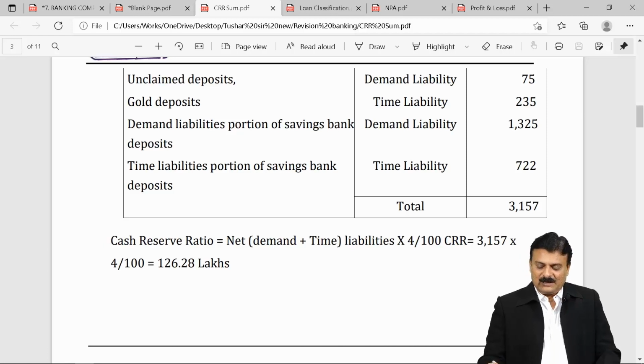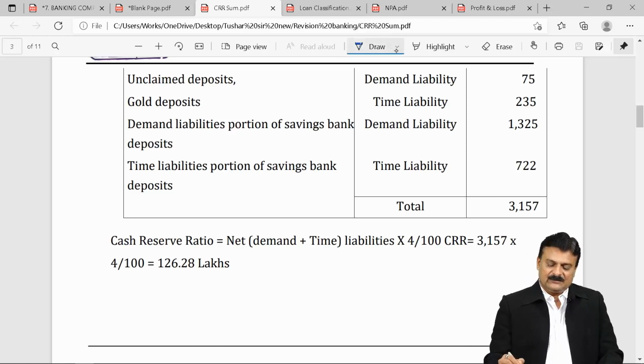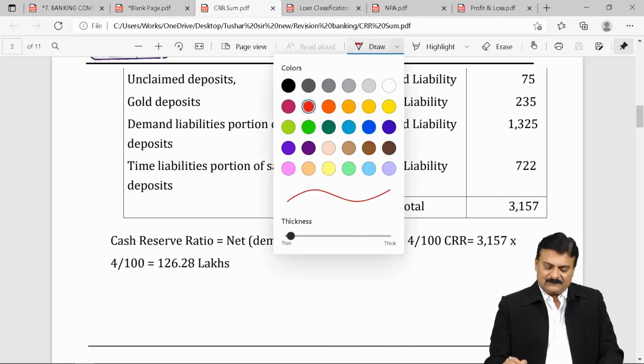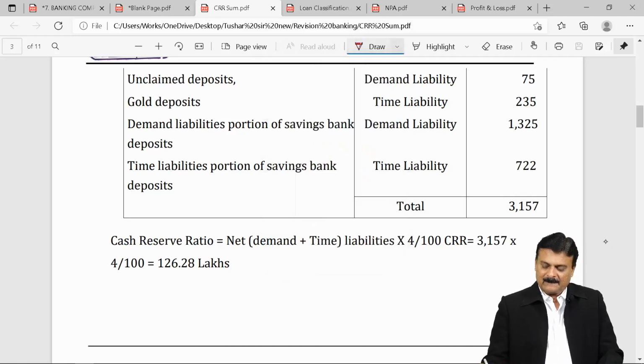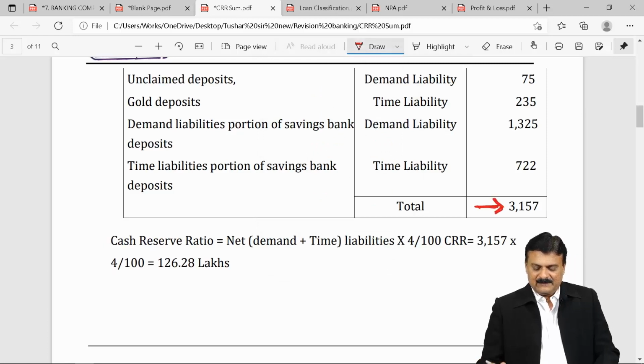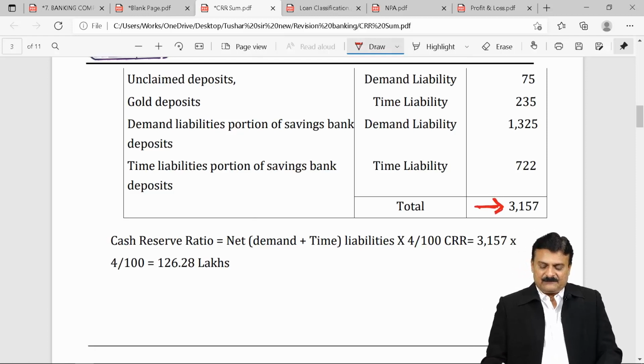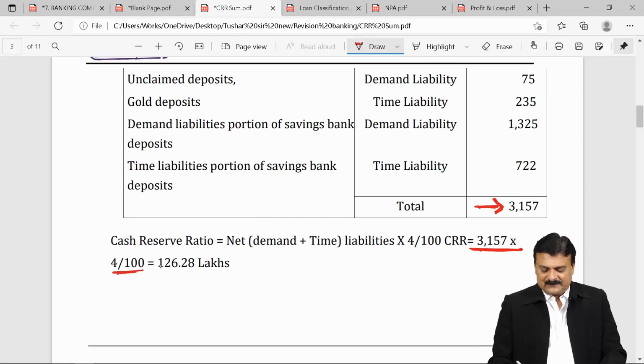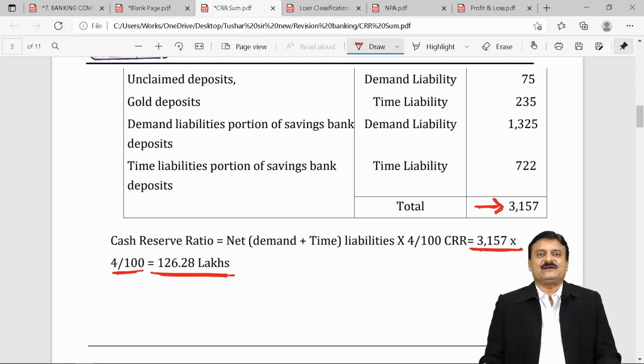The total of all deposits is 3157, and on this total of 3157, CRR required is 4%. So 4% of 3157, your CRR requirement is 126.28.